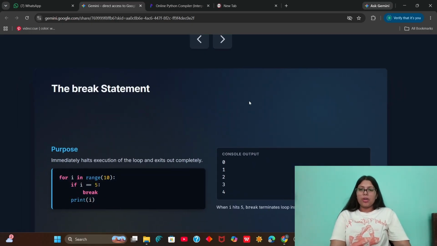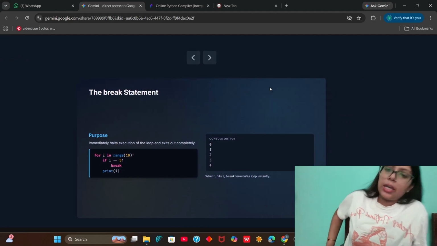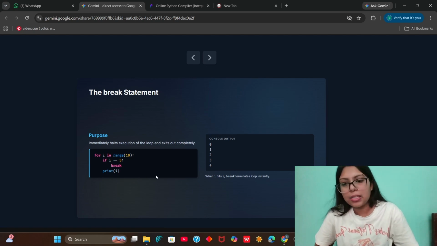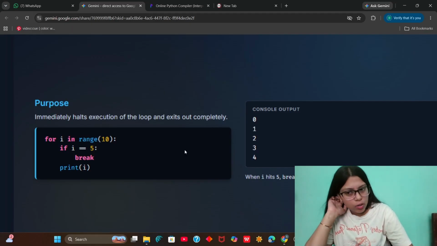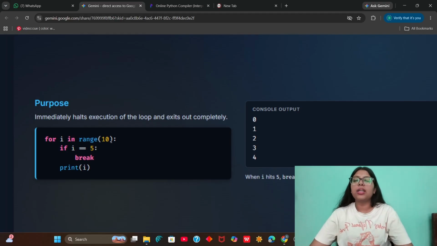Now we have to understand some of the statements here. The first one is the break statement. While we are executing a loop, let's say we do not want to continue the loop if there is a certain condition inside it. For example, here we are running the loop for the range 10.